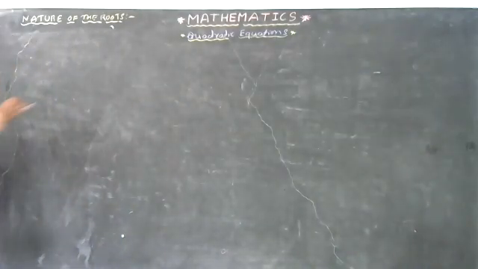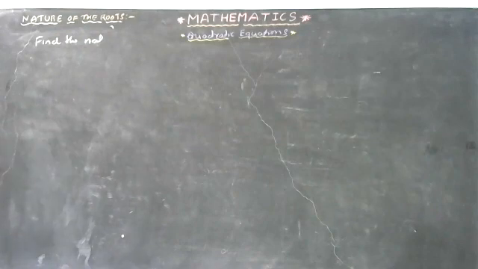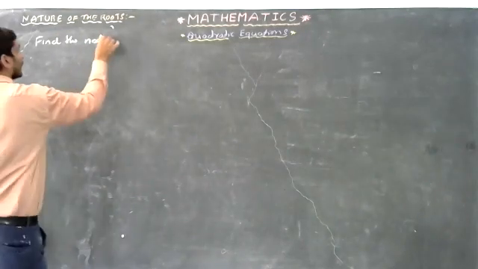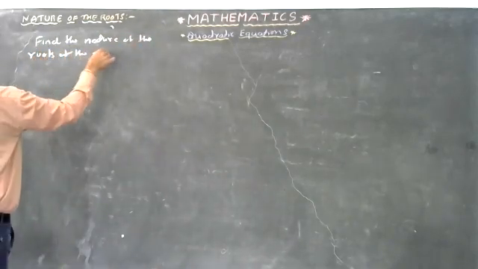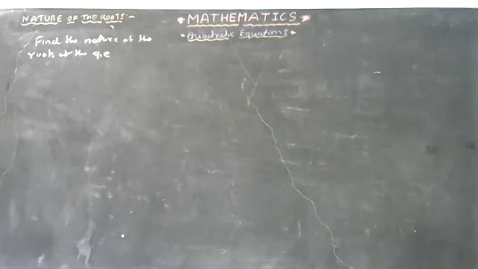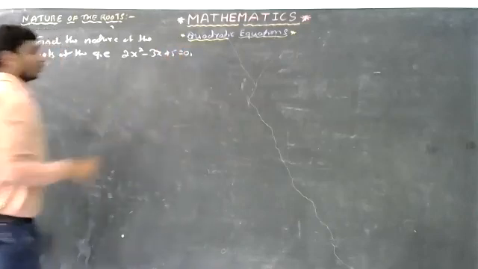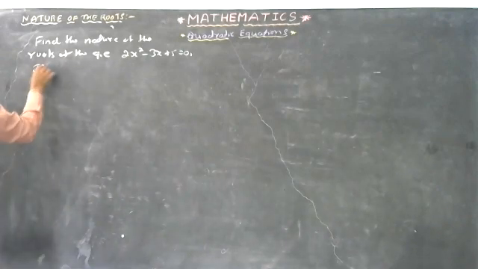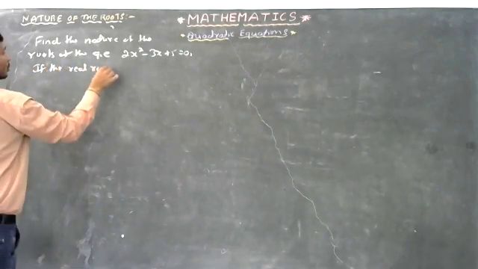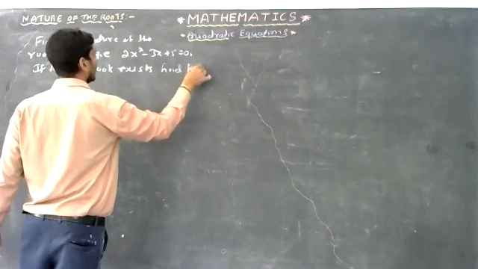The next question is: find the nature of the roots of the quadratic equation 2x square minus 3x plus 5 equals 0. Then the question continues: if the real roots exist, find them.